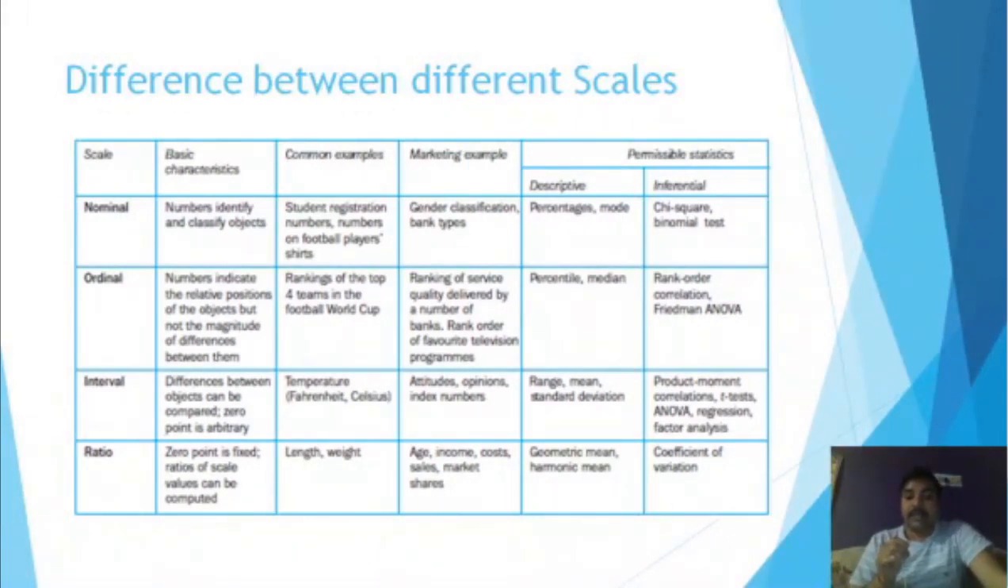In the ratio scale, in descriptive statistics, we can apply the geometric mean, harmonic mean, or the arithmetic mean as well. And in inferential statistics, we can apply a number of techniques like coefficient of variation, and regression can also be applied. All these statistical techniques can be applied on the ratio scale.